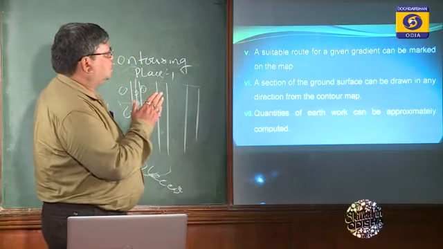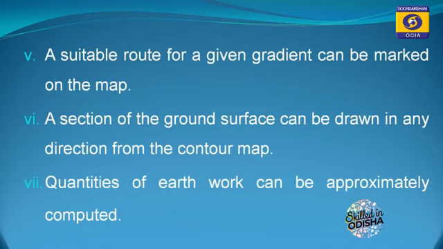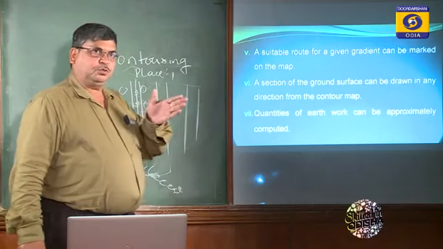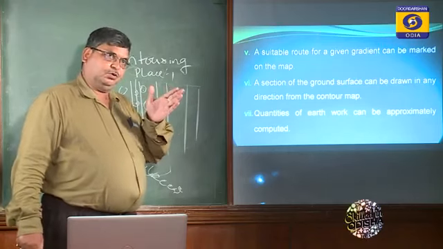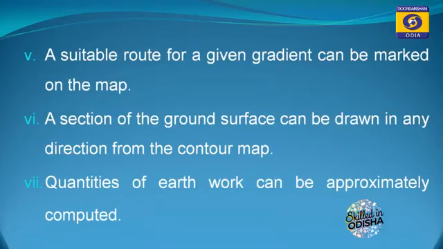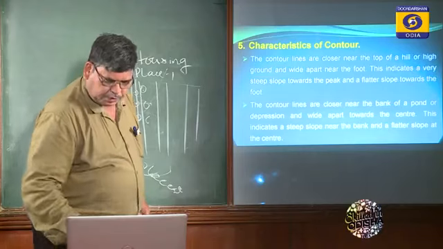A suitable route for a given gradient can be marked on the map. That is very, very important. Suppose we want to make a common gradient in the road, it can be demarcated. A section of the ground surface can be drawn in any direction from the contour map. Quantities of earthwork can also be approximately computed. So these are the uses of the contour.